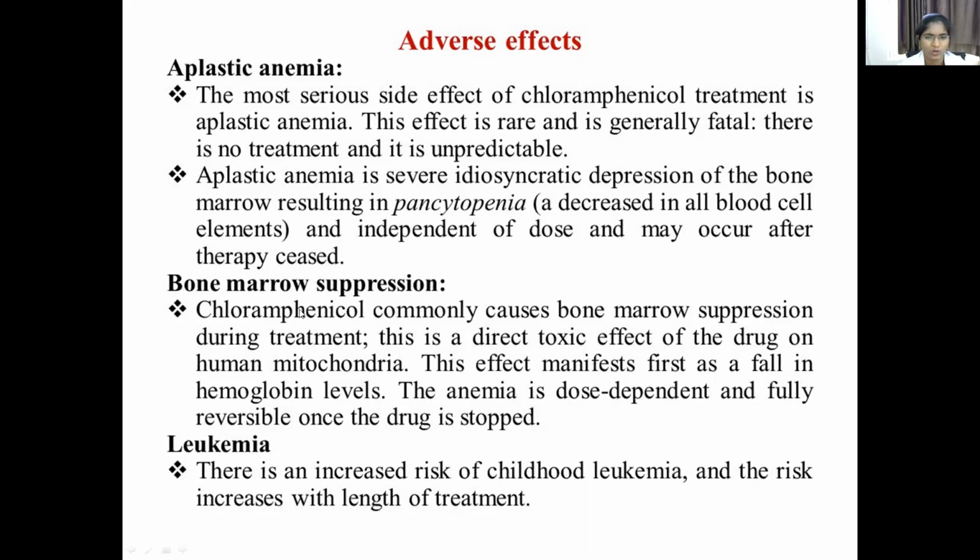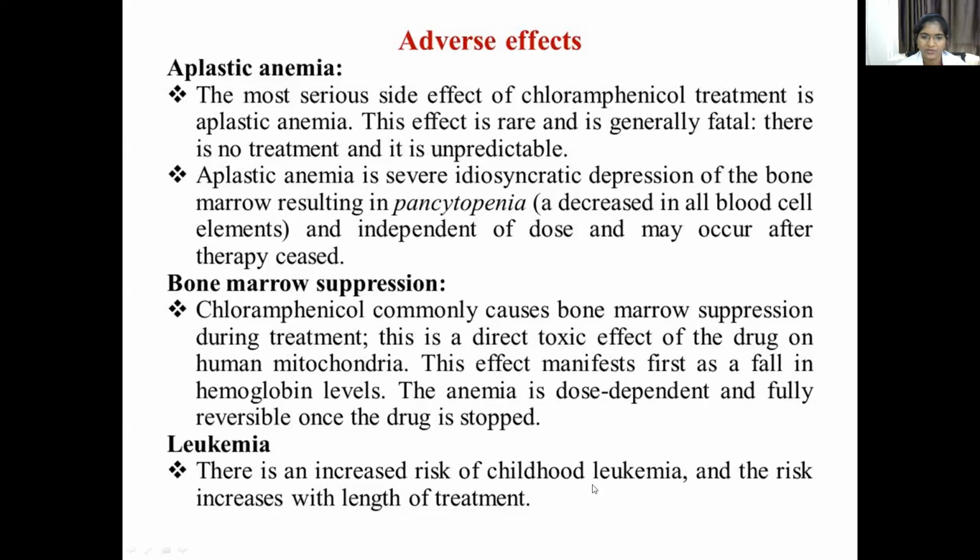Chloramphenicol commonly causes bone marrow suppression during treatment. This is a direct toxic effect of the drug on human mitochondria. This effect manifests first as a fall in hemoglobin level. The anemia is dose dependent and fully reversible once the drug is stopped. When we stop the usage of the drug, this side effect subsides.